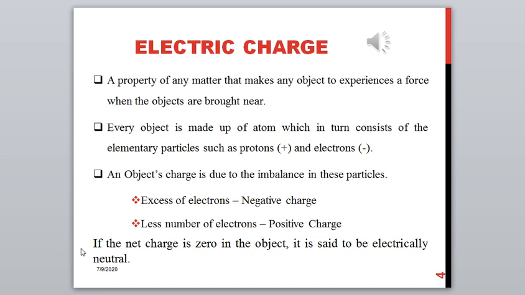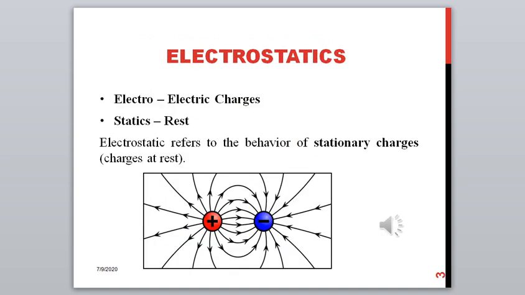By this we can understand that we have two different types of charges, one is negative charge and the other is positive charge. So in electrostatics, we have at least two charges and they are at rest. Now, how these charges behave or react to each other is what electrostatics is.